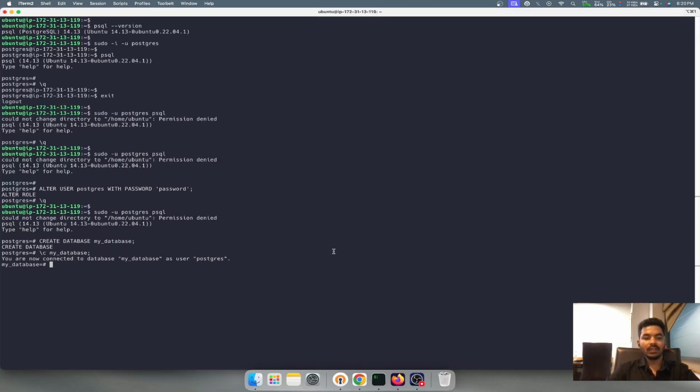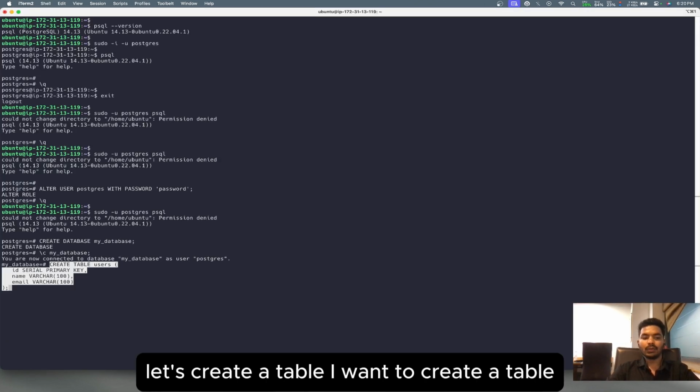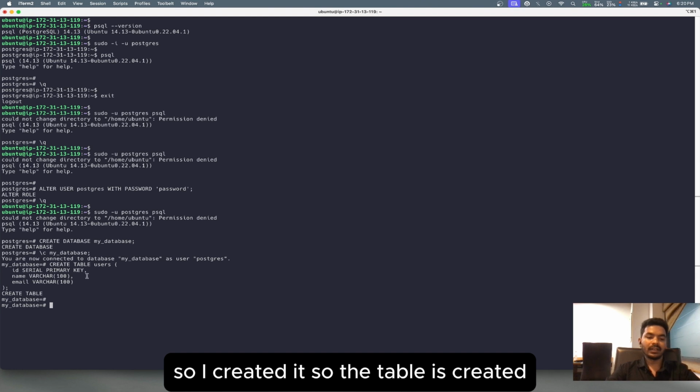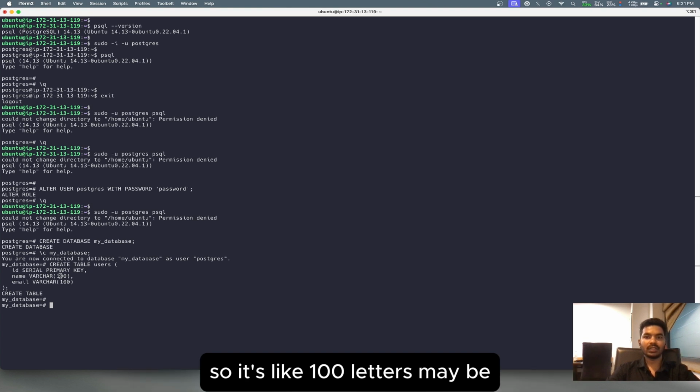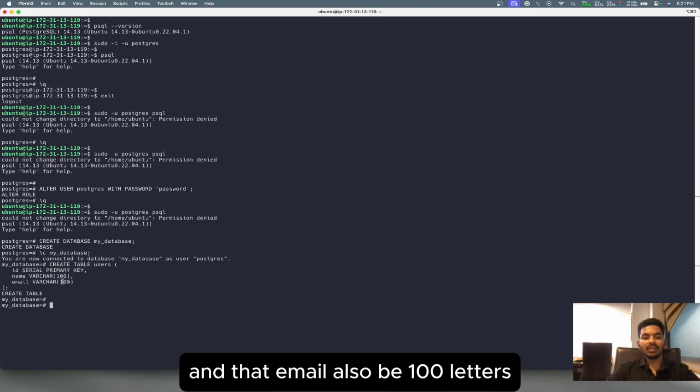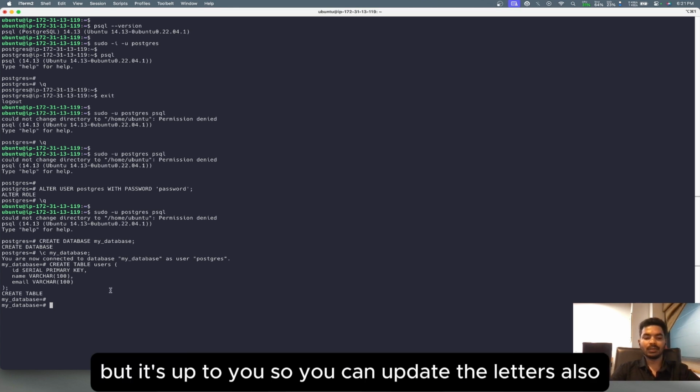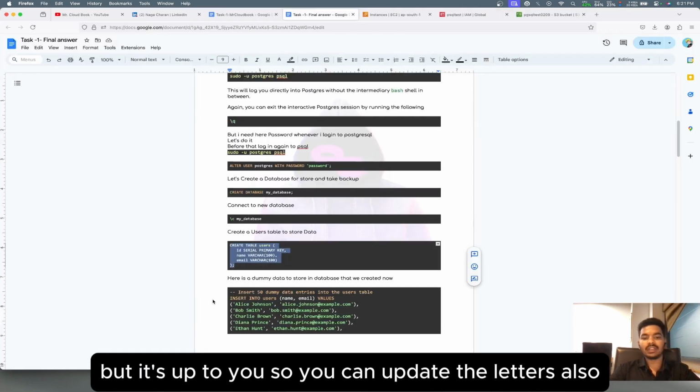Okay, that is fine. Let's create a table. I want to create a table, so I created it. So the table is created. There is an ID, which gets the numbers, and the name, which is a varchar of 100 letters maybe, and the email also 100 letters. That is up to you, so you can update the length also.